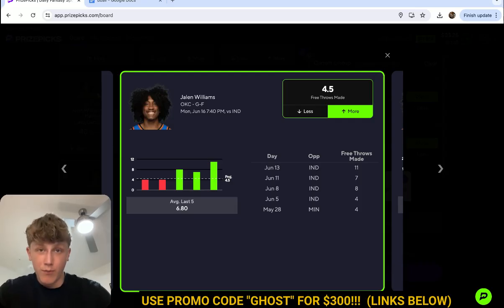He's also playing way more aggressive. He's driving almost every time he touches the ball. He's taking way less threes, taking a lot more close floaters, layups, things like that. So he's playing a lot more aggressive, which is obviously great for this line. At home, again, game 5 situation, he should stay aggressive.